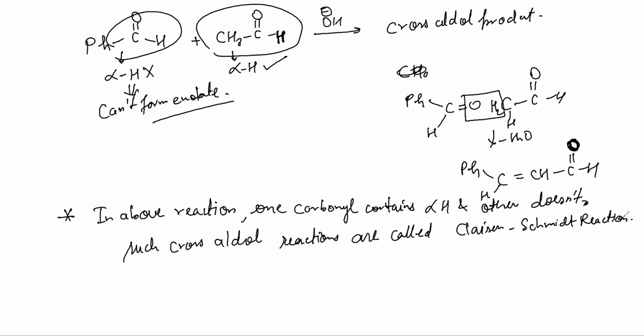So the reaction in which one compound has alpha hydrogen and one doesn't, when we perform this reaction, what do we say? This cross aldol reaction is called Claisen-Schmidt reaction. Please note this. It is a named reaction.